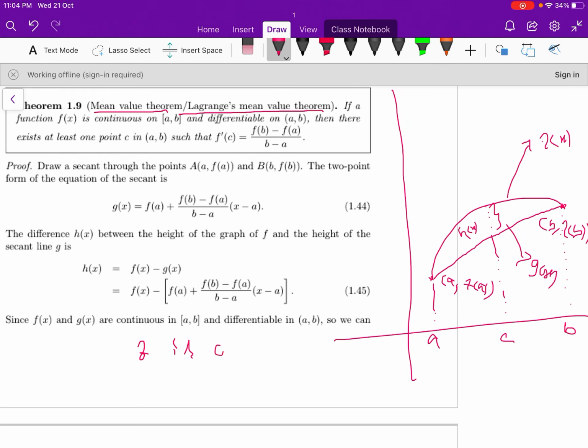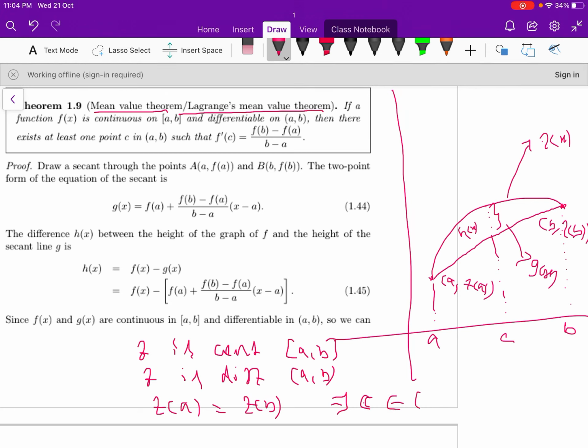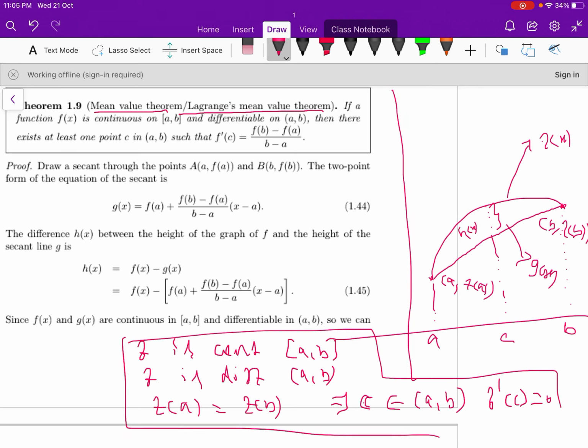f is continuous in the closed interval [a, b], and f is differentiable in the open interval (a, b), and if f(a) is equal to f(b), then there exists c belonging to the open interval (a, b) such that f'(c) is equal to 0. So this is the statement of Rolle's theorem.